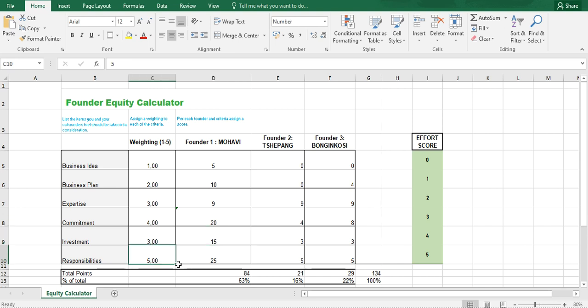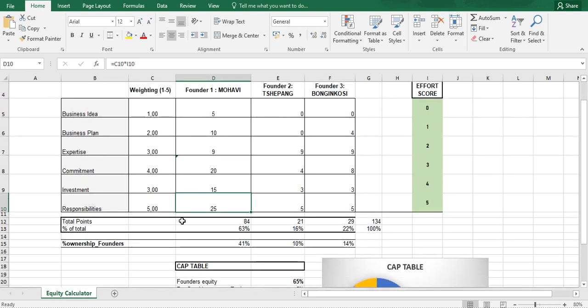Under responsibilities, you see that we give him a weight of 5, and we look at his effort, how he has handled the idea from the beginning up to the point whereby it went to market. So he's been fully in with his responsibilities, and we'll go right ahead and give him a full 5, and it gives him a score of 25. Now, when you come back and look, am I still there?